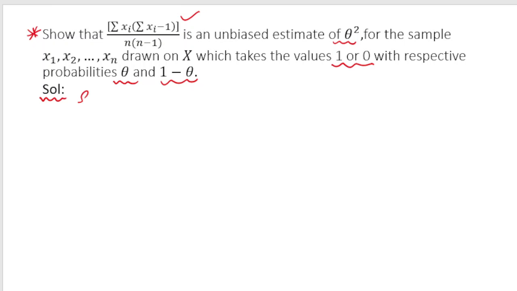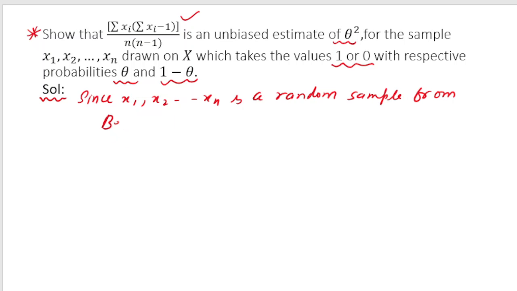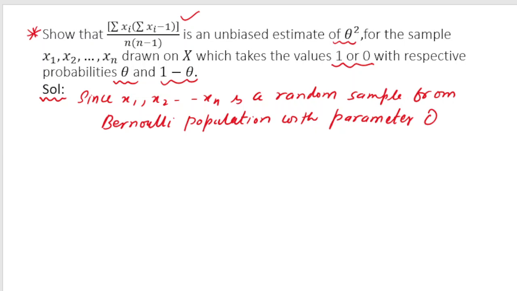Since x1, x2 and xn is a random sample from a Bernoulli population with parameter theta, I hope you remember that probability of success is theta, probability of failure is 1 minus theta. So the parameter that we associate with Bernoulli population is theta.